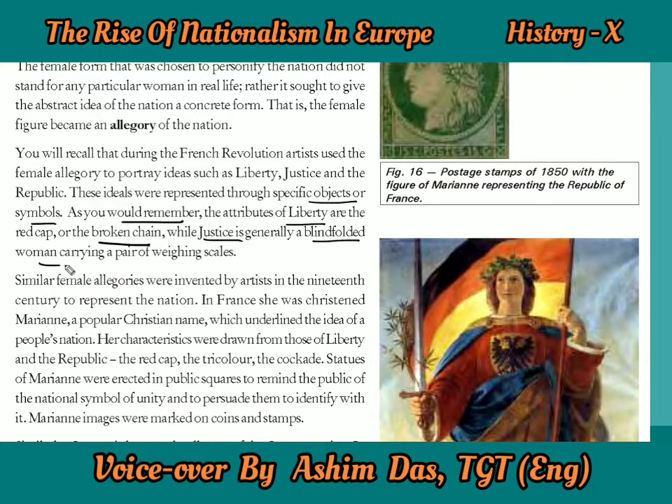Justice is generally shown as a blindfolded woman carrying a pair of weighing scales, which shows that justice does not see anyone as a relative or a friend. It is blindfolded because only on the basis of weighing the evidence on the scales will a person be declared guilty or not guilty. So this kind of female figures and allegories were invented by artists in the 19th century to represent the nation also.